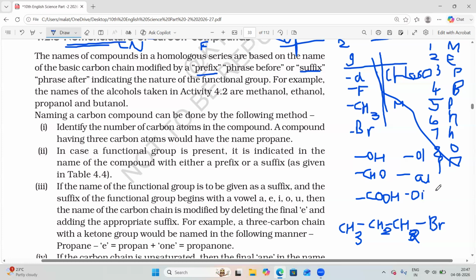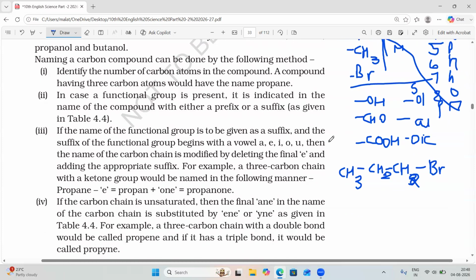Now you have some clarity about what to write as a prefix. These functional groups present in the organic compound you should write as a suffix. So this is the basic information you should remember to understand the naming of organic compounds. This nomenclature is very easy if you understand these basic rules. So the suffixes we should write are for the alcoholic group, aldehyde group and carboxylic group.